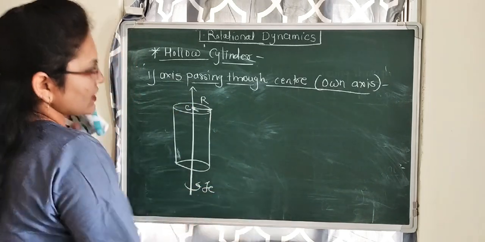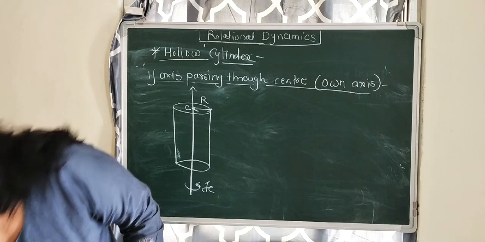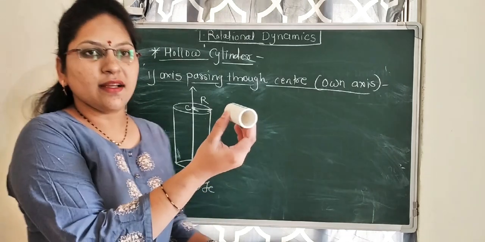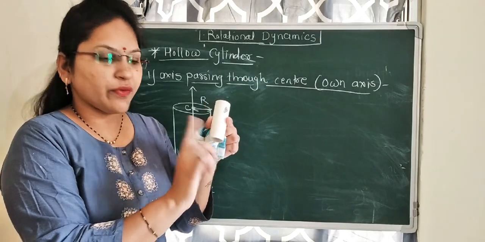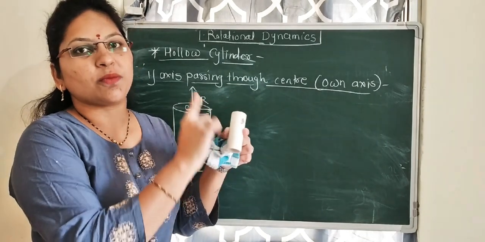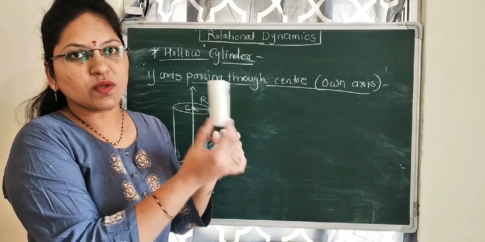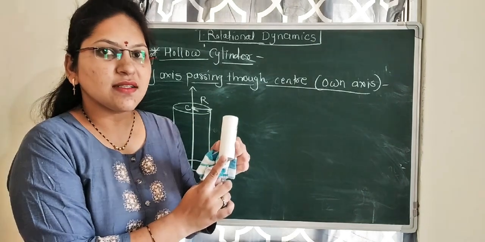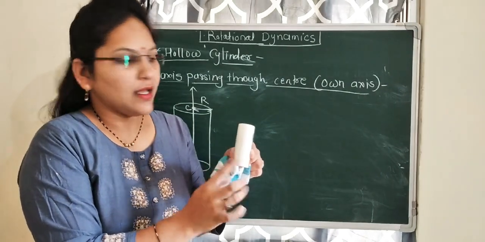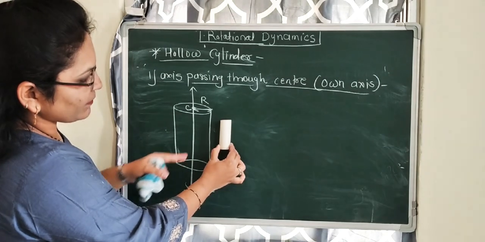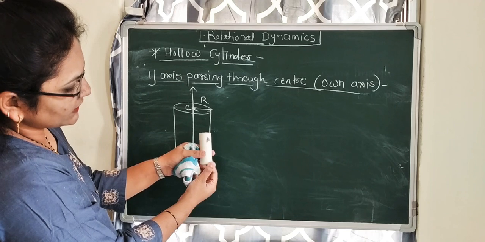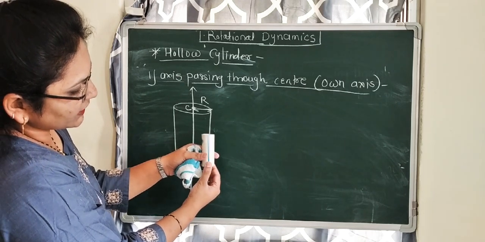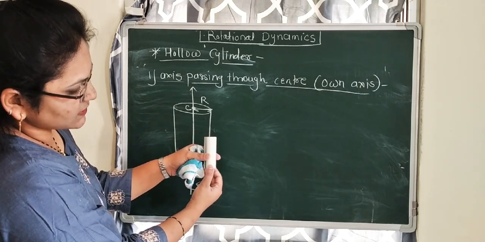The moment of inertia is IC. It looks like the hollow cylinder is like this, okay, a pipe. It is composed of a number of rings kept over each other. The cylinder is like this, the axis is passing through the center, and it is rotating about its own axis.